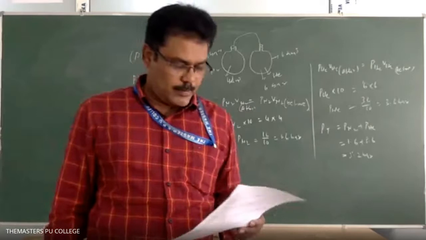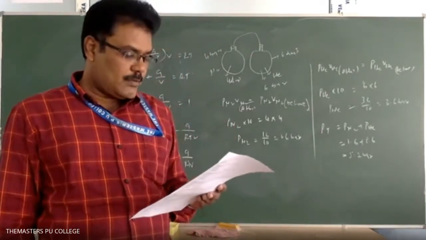So now we have calculated the partial pressure of the gases after connecting the gases, right? But now the total pressure, according to Dalton's law, is Pn2 plus PHe. Then what we will get here? 1.6 plus 3.6, which is equal to 5.2 bar. Calculated. Understood? Yes, sir. Understood. So that is the first one.